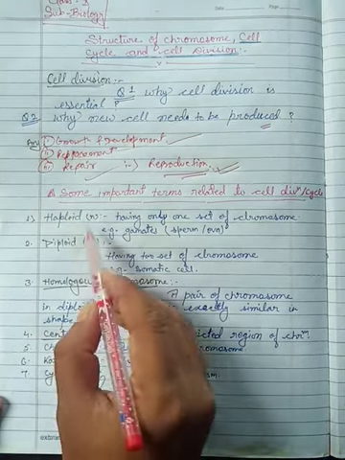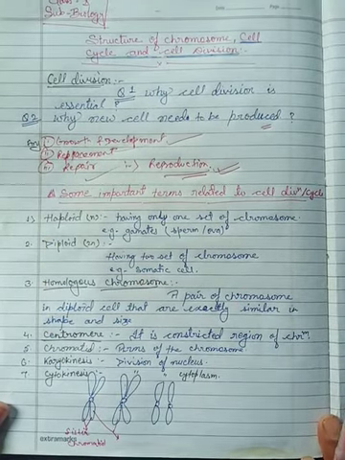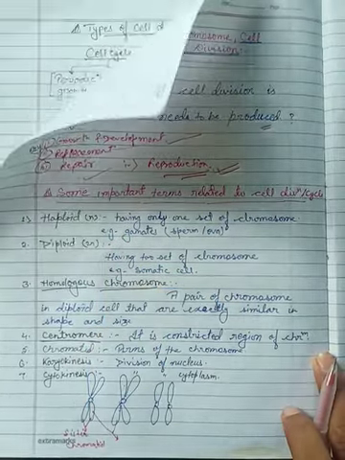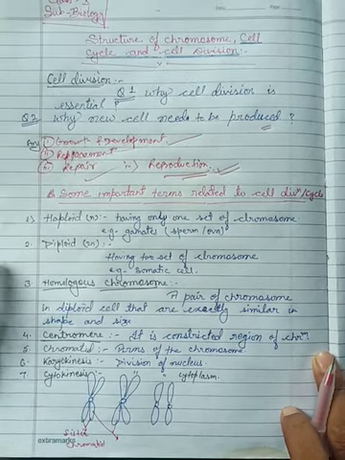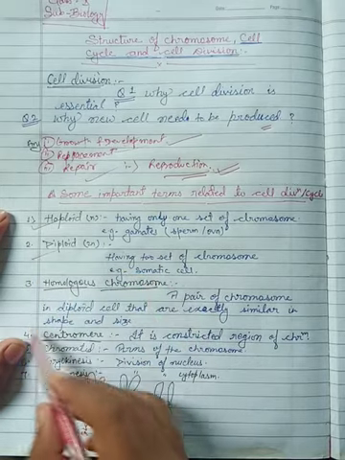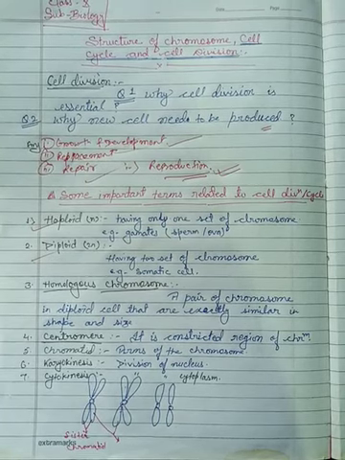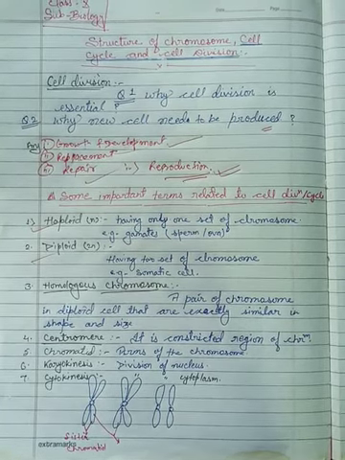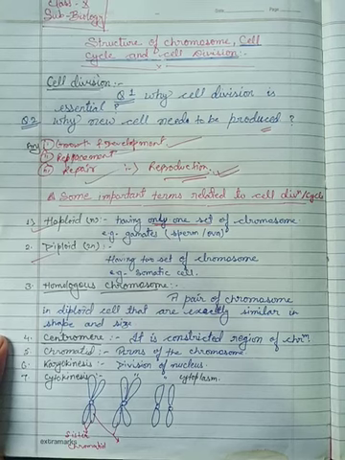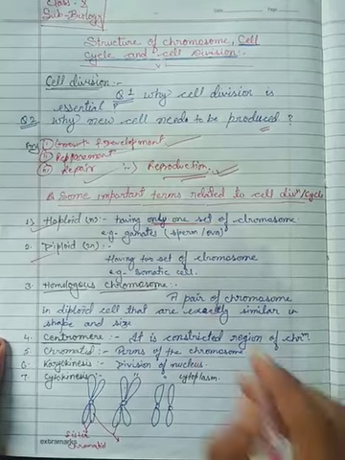Now, here we will discuss cell division and cell cycle, but some related terms will come in the next chapter and in this chapter. So we have to know about some related terms. The terms are haploid and diploid. Haploid means having one set of chromosomes. Any cell having a single set of chromosomes is haploid. Example, gametes.